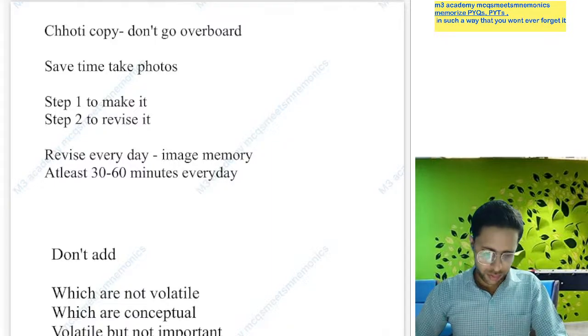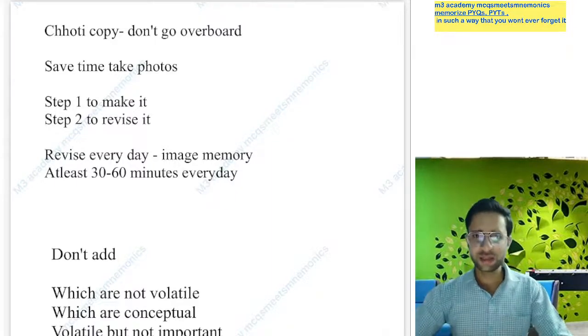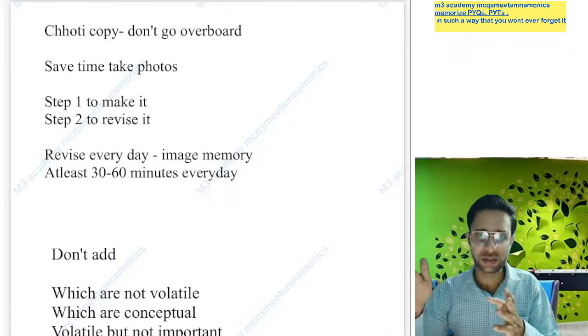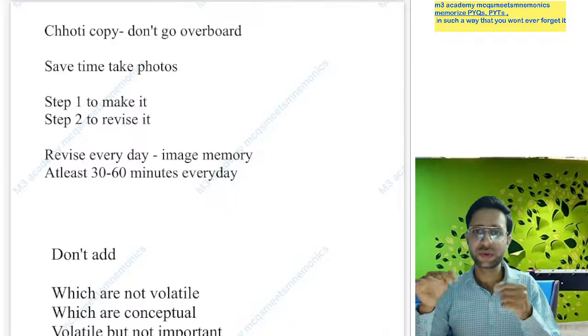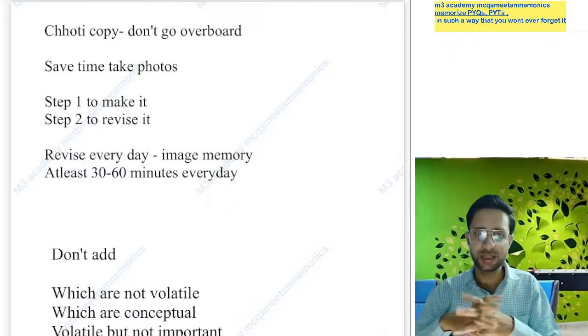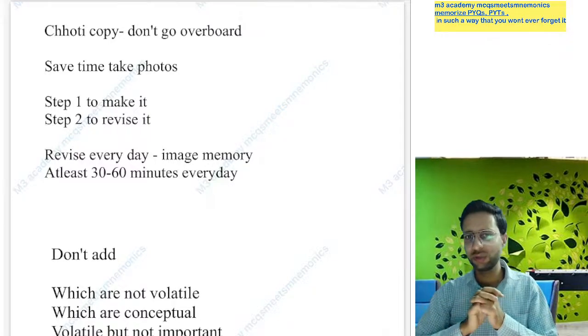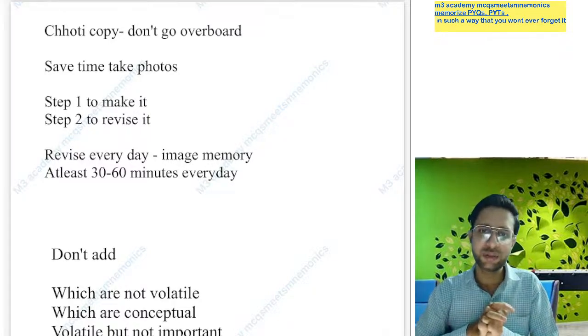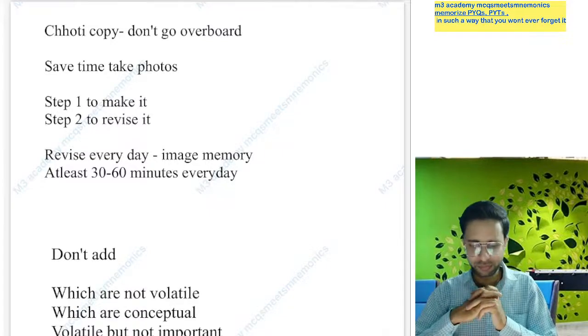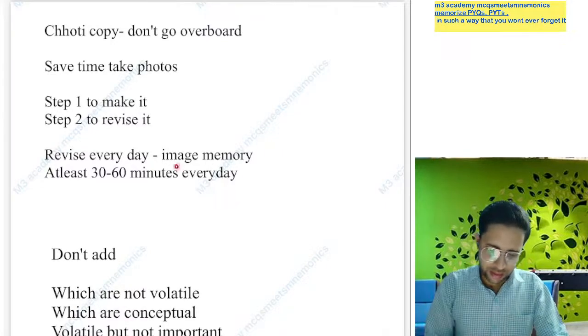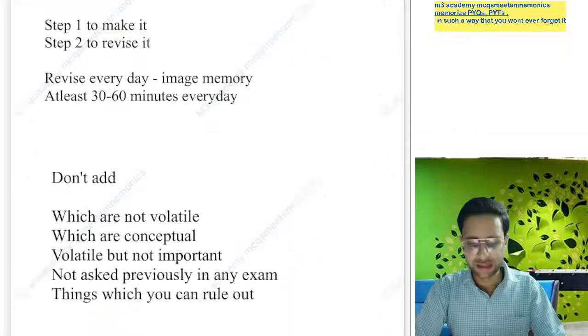Now, next is this 28th notebook, which is for the last minute material. Yes, your last month, last date material, but you have to revise this from today only. Every day you have to revise to develop your image memory. Otherwise, at the last time you will feel this topic is new. So the perfect way is to revise every day to develop the image memory. At least 30 to 60 minutes every day you have to invest in revising this 28 notebook.